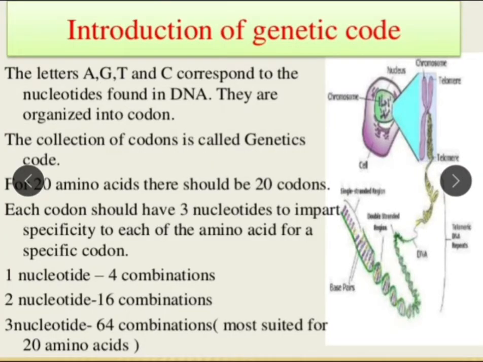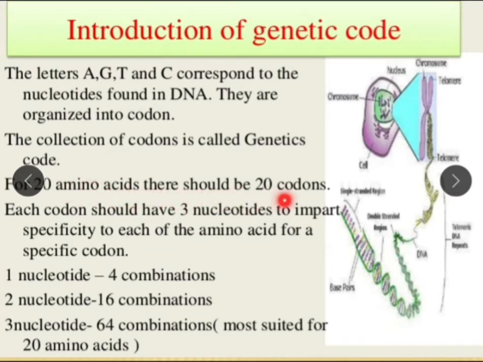Here, introduction to genetic code: the letters AGTC. What are these AGTC? They are the nitrogen bases: adenine, guanine, thymine and cytosine, corresponding to the nucleotides found in DNA. They are organized into codons. The collection of codons is called the genetic code. There are different codons. Actually 64 codons are there, and these codons are called the genetic code.